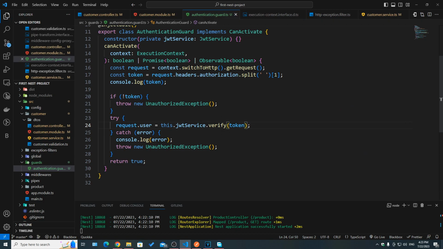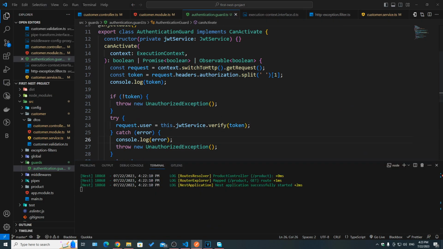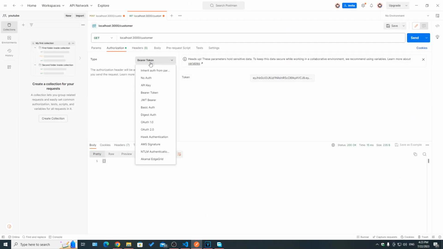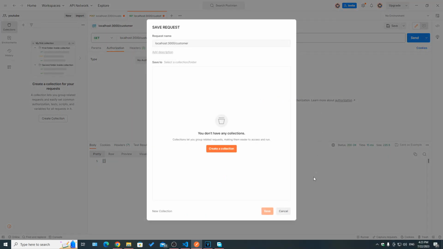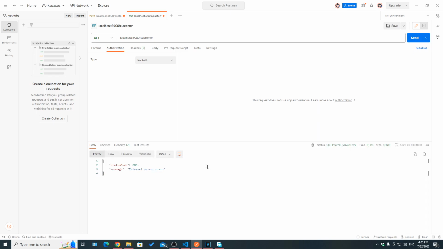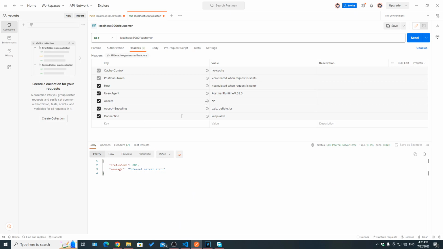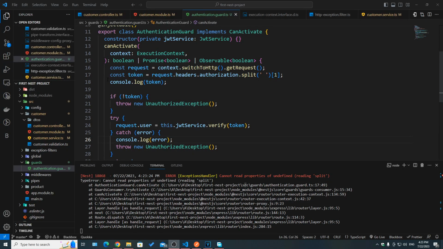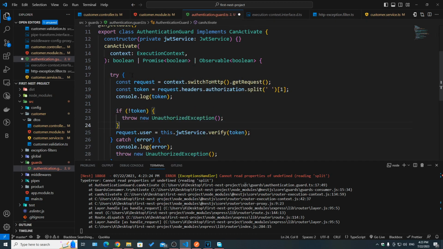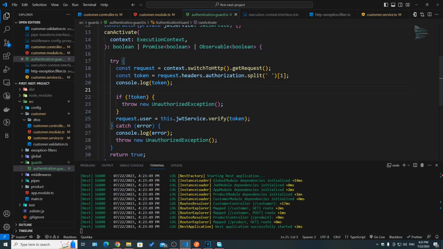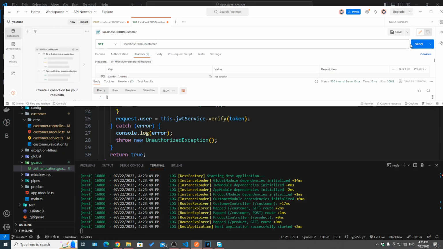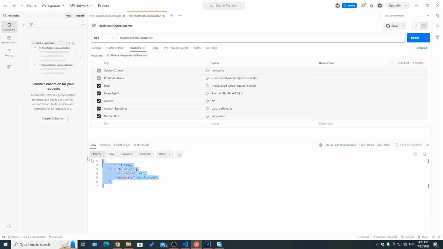Now, whenever we verify the token, let's see what happens. First of all, let's see what happens if we don't have a token here. So I'm going to select no auth and then hit send. If you take a look here, cannot read property of undefined, reading split, and that's because we don't even have an authorization header. One way to fix that is we could take this part and also add it in the try catch block.